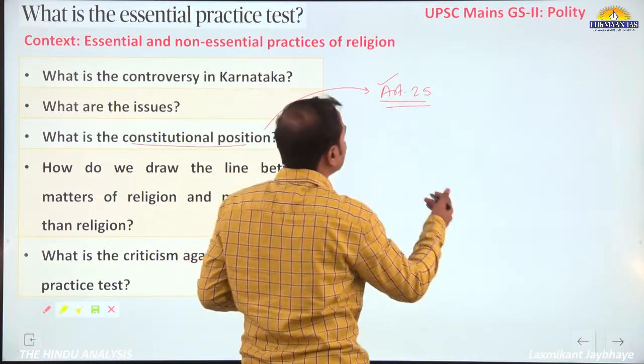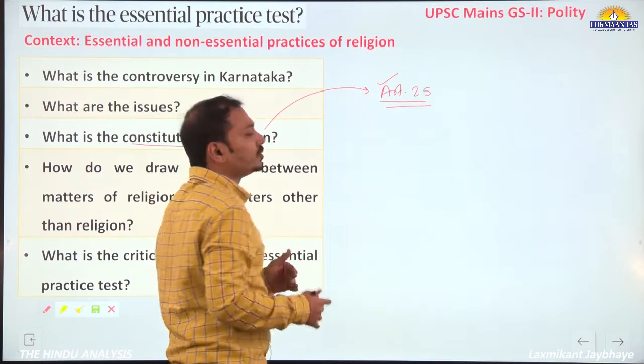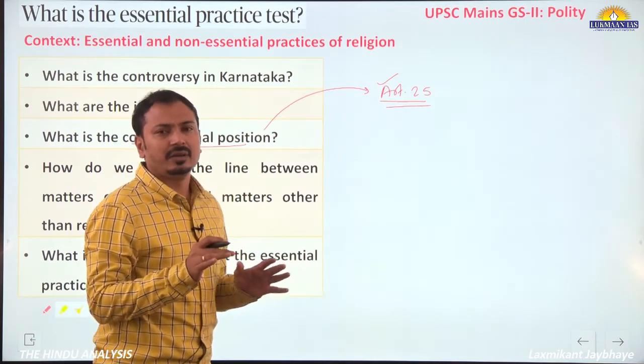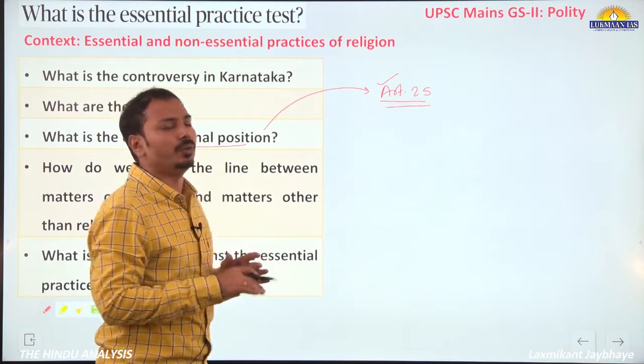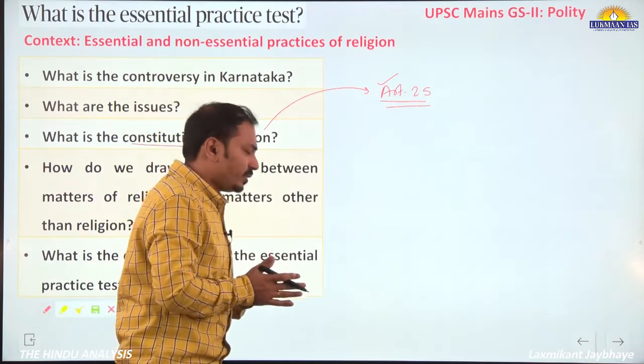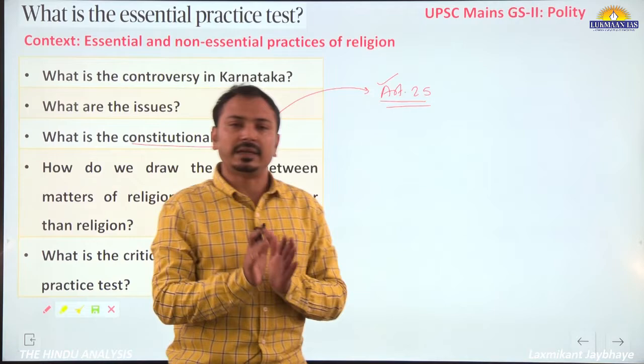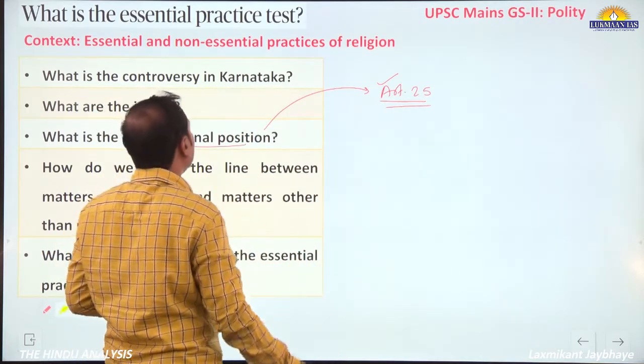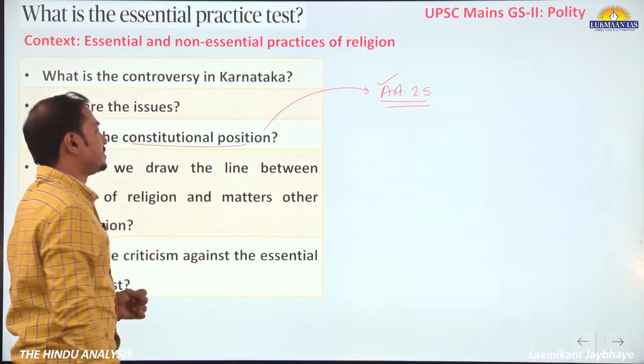But there are some reasonable restrictions here, and those reasonable restrictions are, we can say, vague. If public order is disturbed, then it can be a reasonable restriction. If morality is at stake, then again it can be a reasonable restriction.